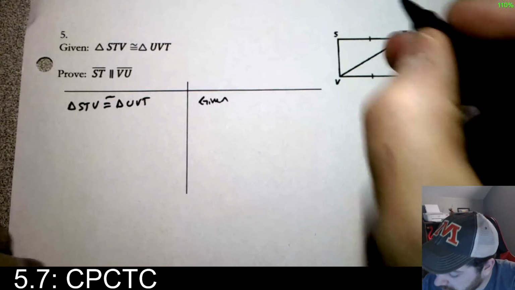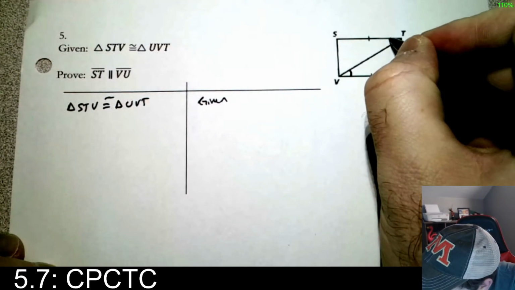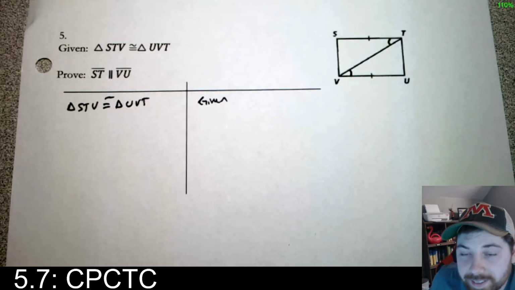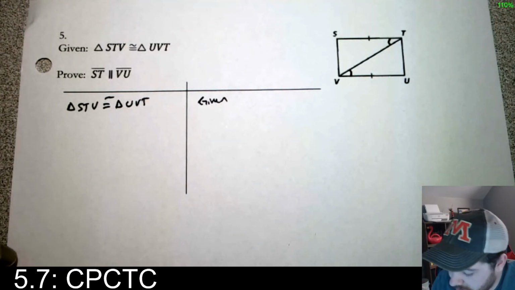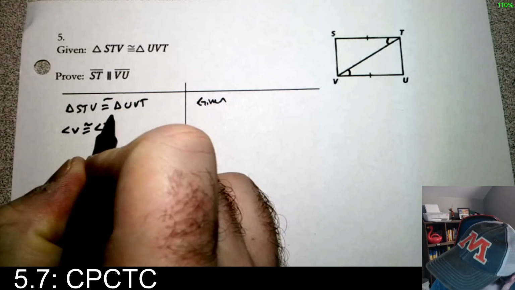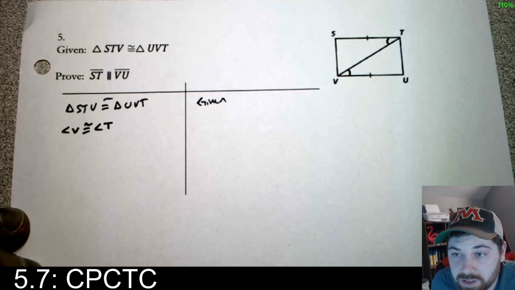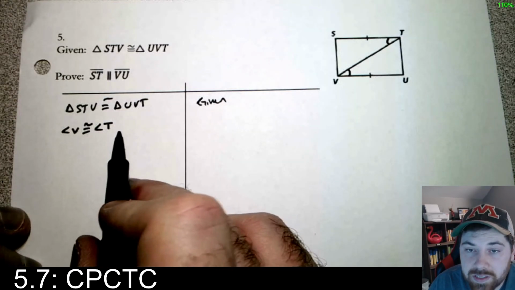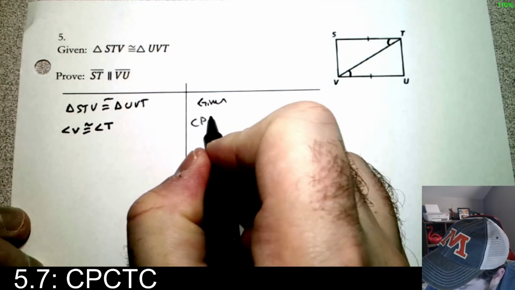So what we're going to do is we're going to show that these two angles are the same. Those are alternate interior angles. Okay? So we'll go ahead and say this. Angle V is congruent to angle T. Now remember, we're proving the lines are parallel, so we can't use that. These are congruent because of CPCTC.